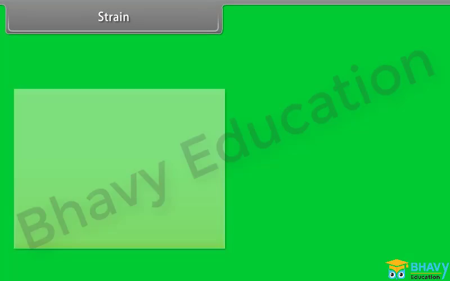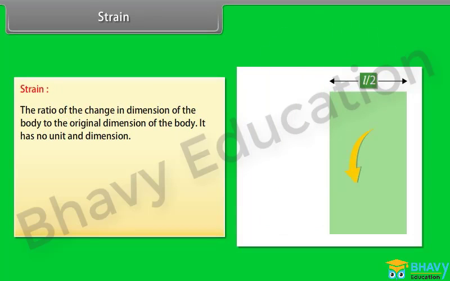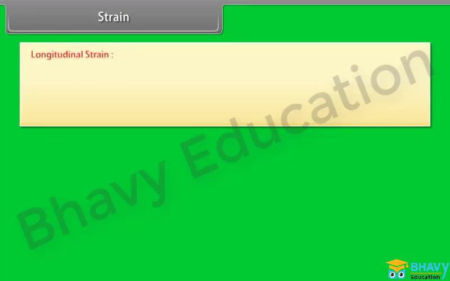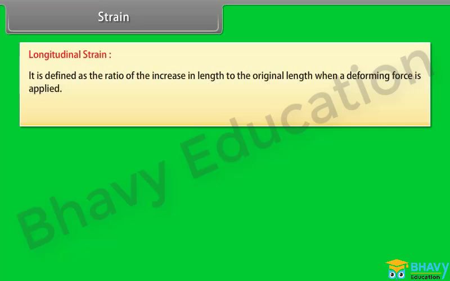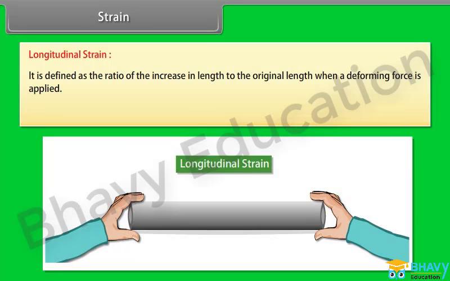Strain. Strain is defined as the ratio of the change in dimension of the body to the original dimension of the body. It has no unit and dimension. It is of three types: longitudinal strain, volumetric strain, and shearing strain. Longitudinal strain. It is defined as the ratio of the increase in length to the original length when a deforming force is applied. Longitudinal strain is equal to ΔL by L.